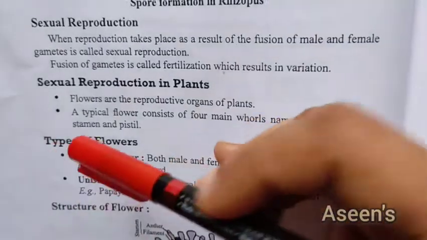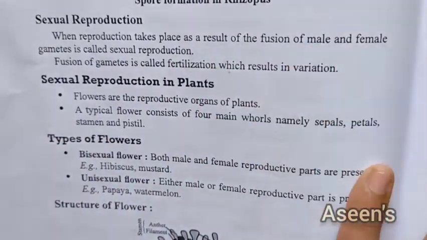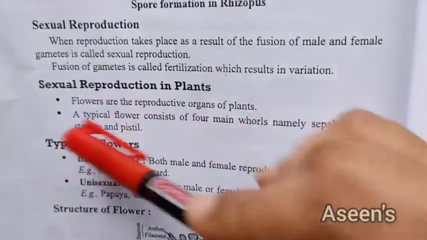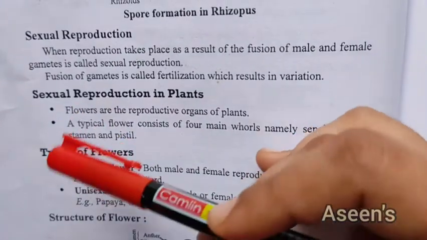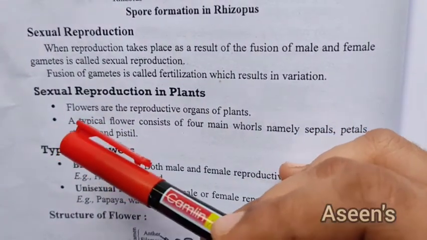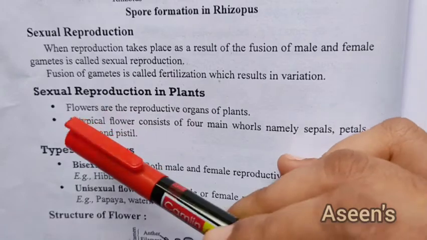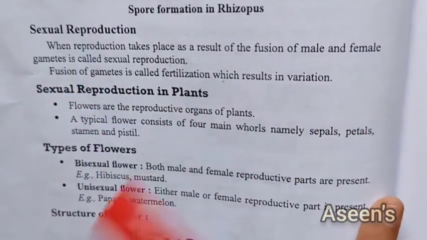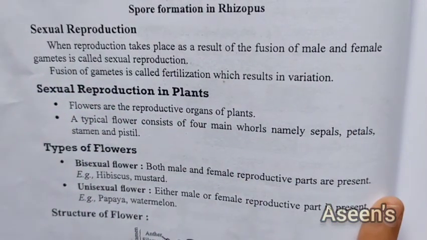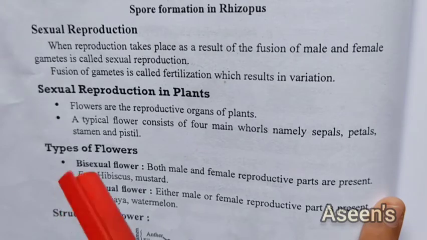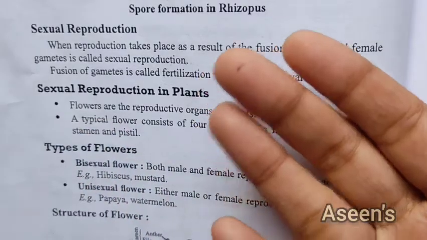For sexual reproduction, we have special organs. In the case of plants, these are nothing but flowers. So flowers are responsible for the sexual reproduction. Flowers are nothing but the reproductive organs of the plants. If I talk about a typical flower, you have 4 whorls.